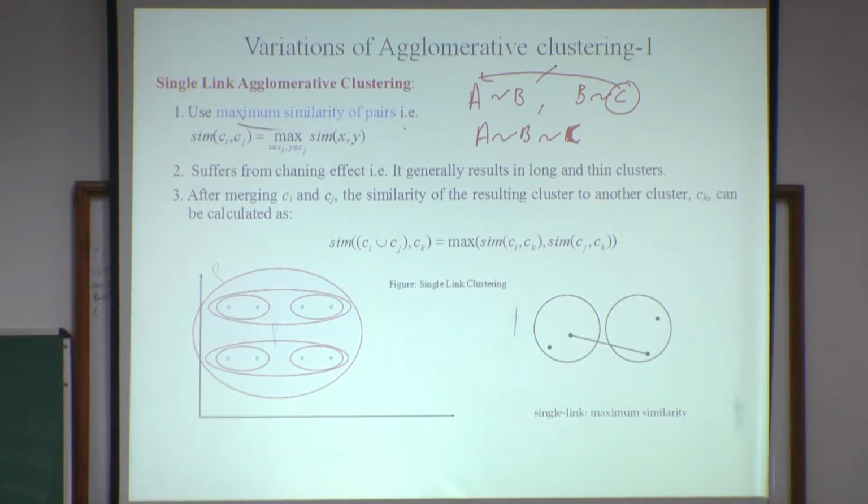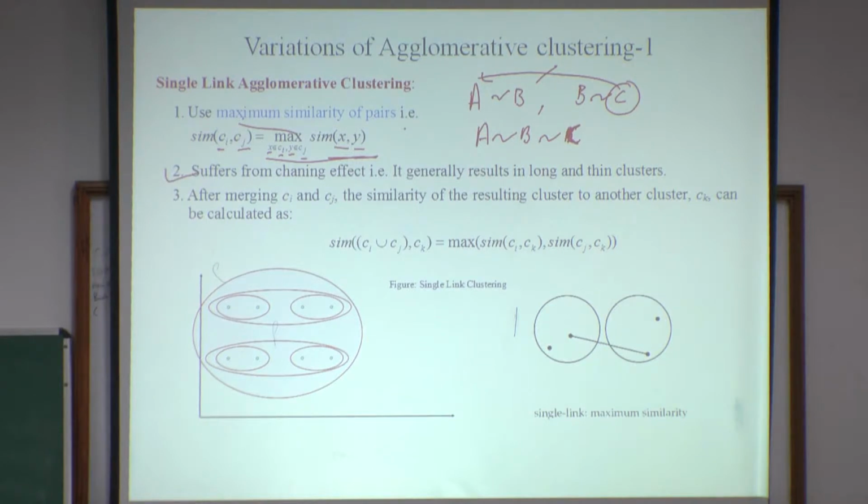It uses maximum similarity, meaning it creates a matrix, checks all the similarities which are above the user-defined threshold, and also shows the maximum similarity. Only then does it merge those points. This is the basic similarity criterion: the similarity between two clusters Ci and Cj will be the maximum of sim(x, y), where x represents a point in cluster Ci and y represents a point in cluster Cj.